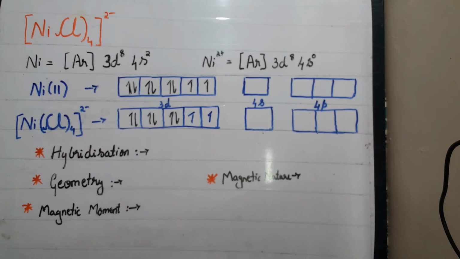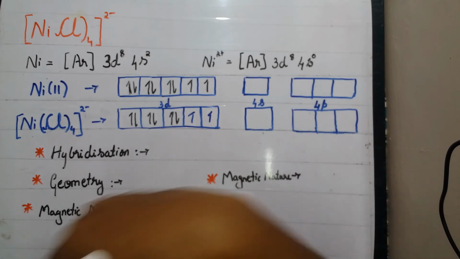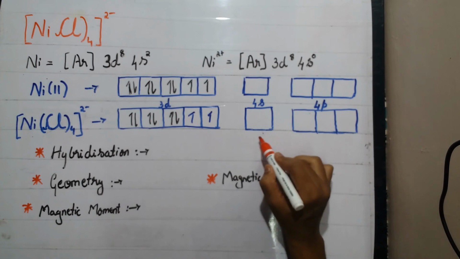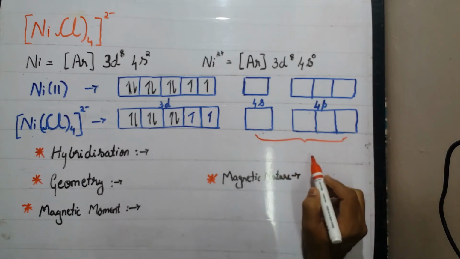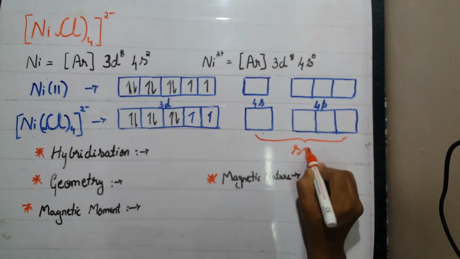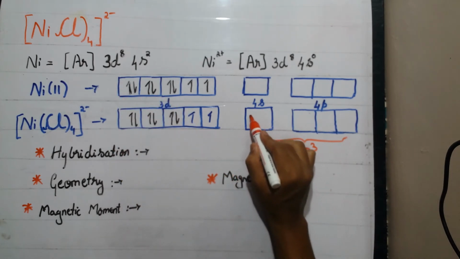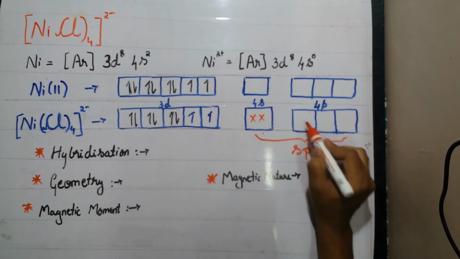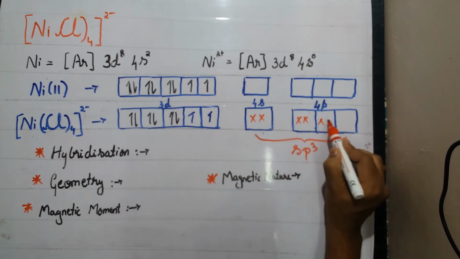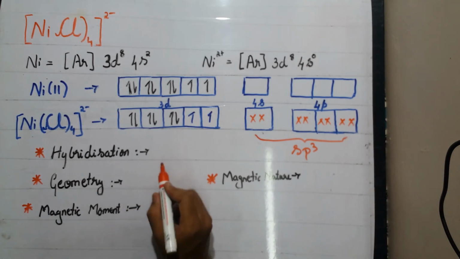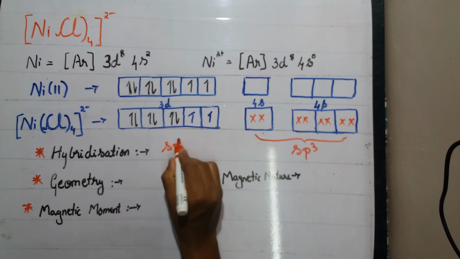So 4 pairs of electrons are donated by the ligands to the metal, so 4 vacant orbitals are required. So 1 s orbital and 3 p orbitals are involved in the hybridization to form sp3 hybrid orbitals. The 4 chloride ligands will donate 4 pairs of electrons to the sp3 hybrid orbitals as follows. Now the hybridization would be sp3.